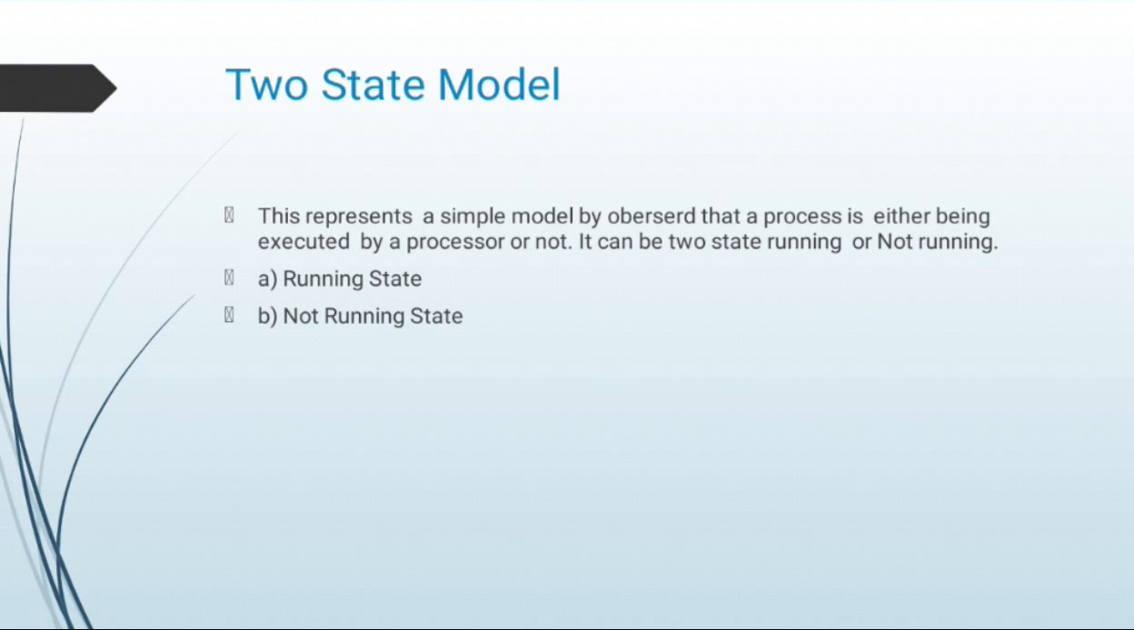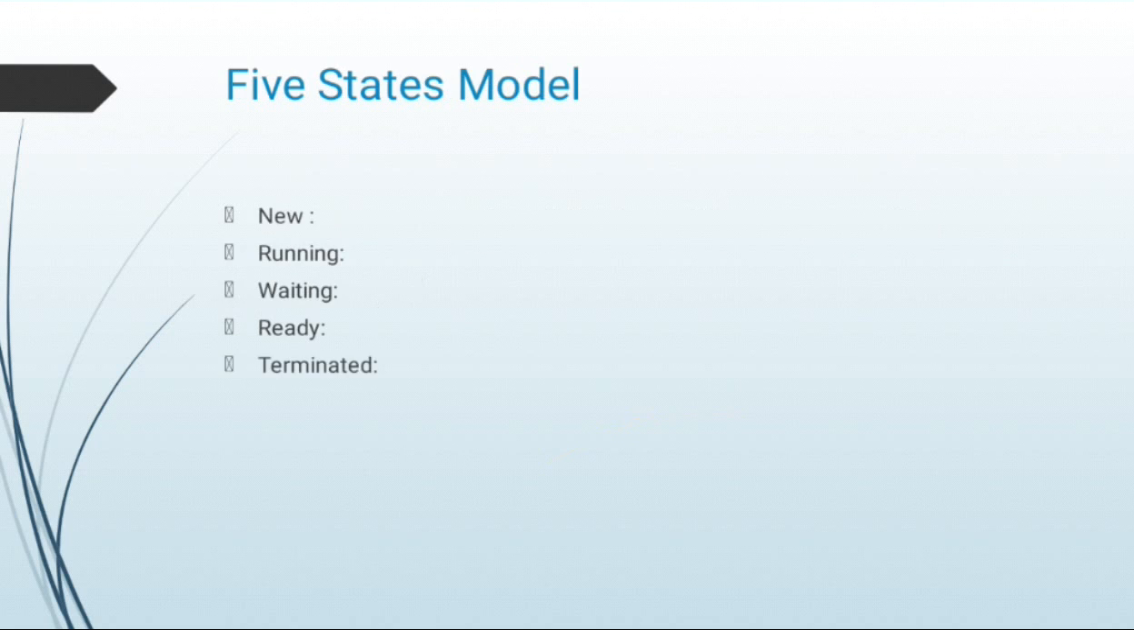Next one is the not running state, meaning processes that are not running must be kept in a queue, waiting their turn to execute. Each entry in the queue is a pointer to the particular process. Next one is the five-state model.